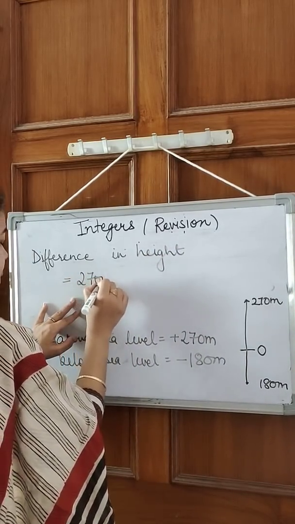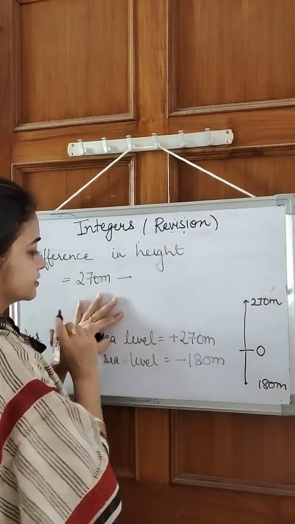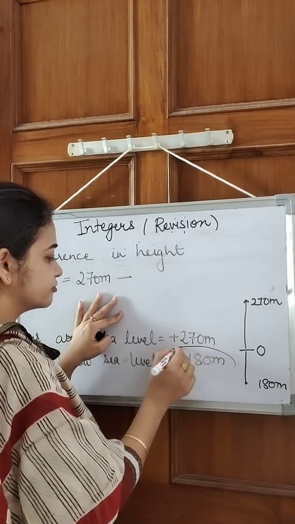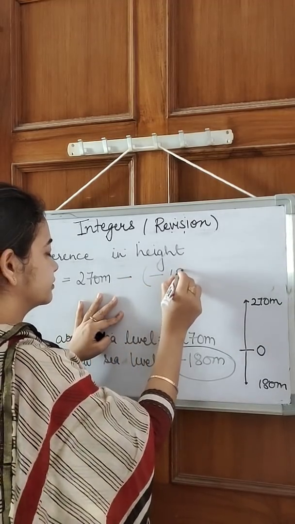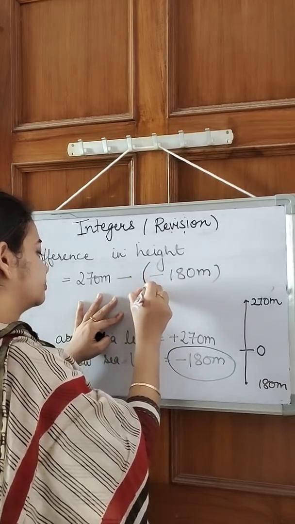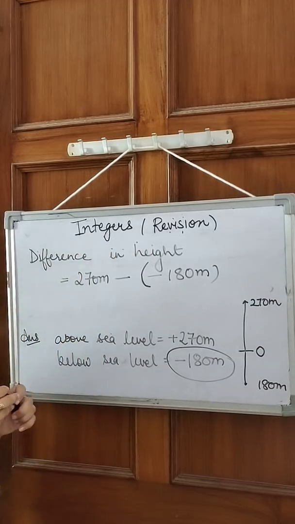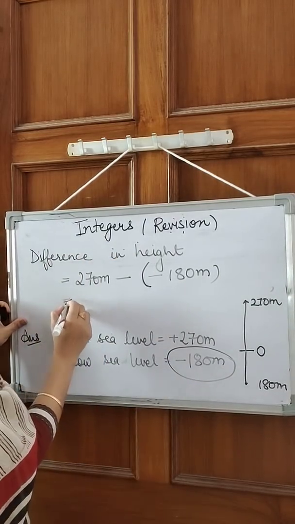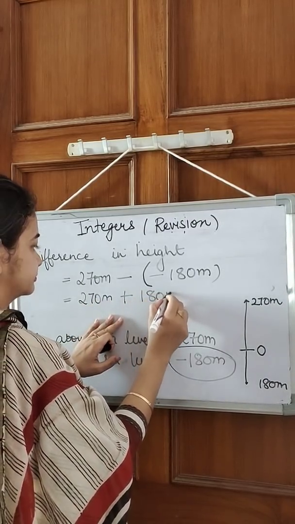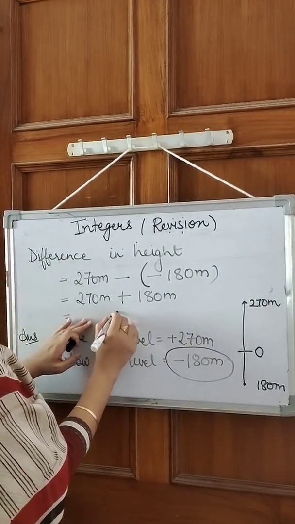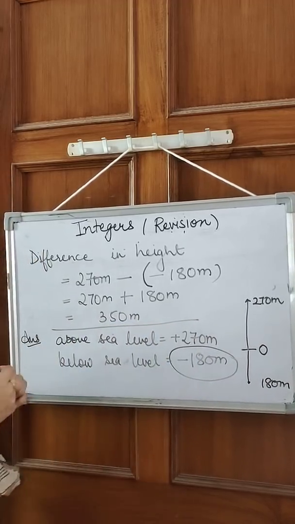This is the first value, minus, this is the second value. But your second value is negative, so we put a minus sign here. So this minus this value will give you the difference between the two. Now solve it. Minus minus is plus 180. Now add these two. This will be 350 meter. So the difference between them is 350.